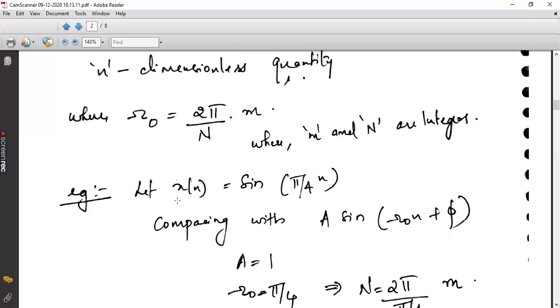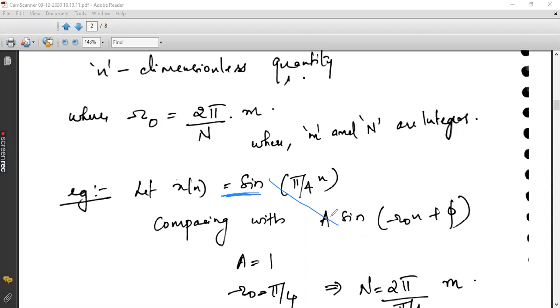So when you write a sinusoidal signal like this, that is x of n equal to sine pi by 4n, it means that its amplitude is 1. Otherwise, I should specify here 2 or 3 like that. Before the sine function, I should specify a number other than 1. Then we can consider that as an amplitude. If I'm not specifying any number before that sine function, then I should consider the amplitude as 1. Is it clear for you? Here a can be considered as 1.